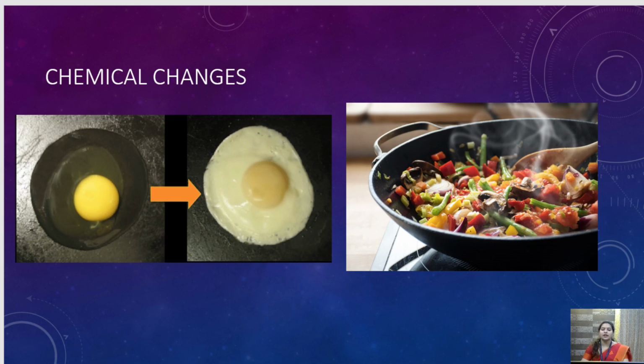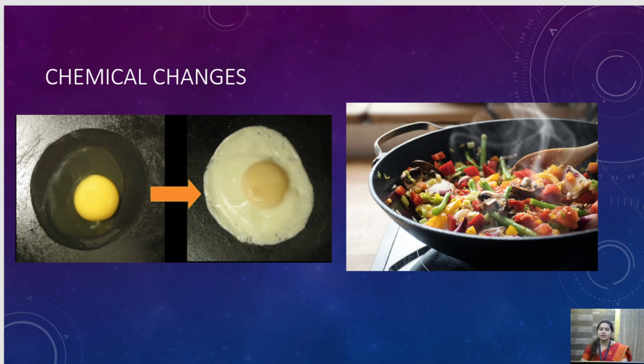Once we have made the omelette, once we have heated it, now we cannot again change it back into an egg. We cannot again change this omelette into egg. Okay, so this is a chemical change as well as an irreversible change.